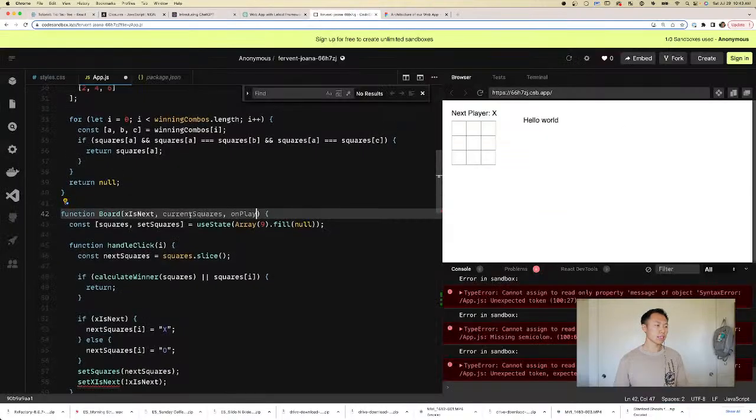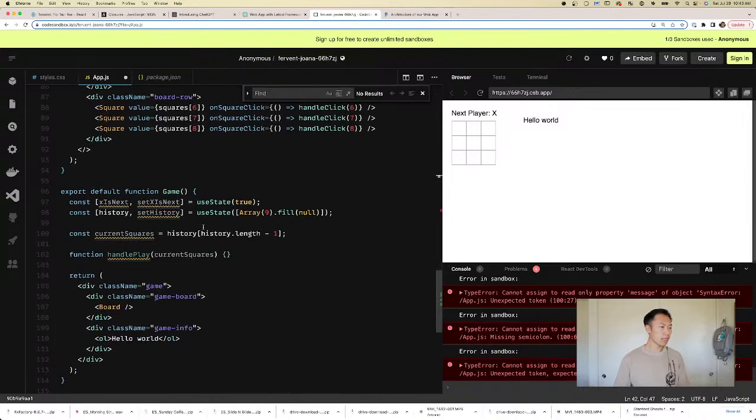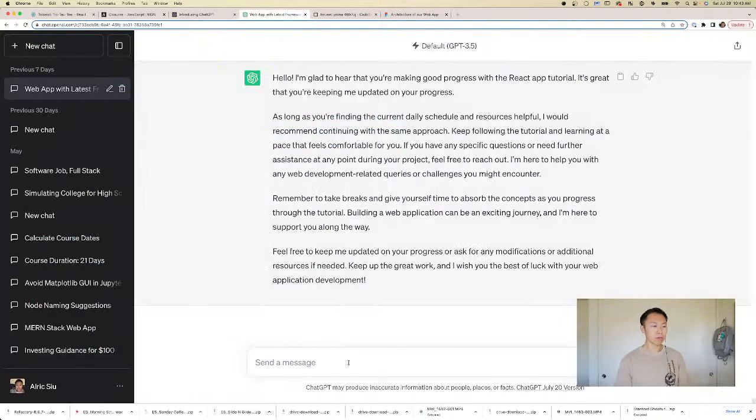Let's just stick it in, because I think what's tripping me up is we don't know what's in handle play right now. So handle play, we're gonna take the history. We're gonna do history.append. How do you add to a list in JavaScript? Let's ask ChatGPT. We could look on Google, but we have ChatGPT. So how do we add to a list in JavaScript? Append to a list.